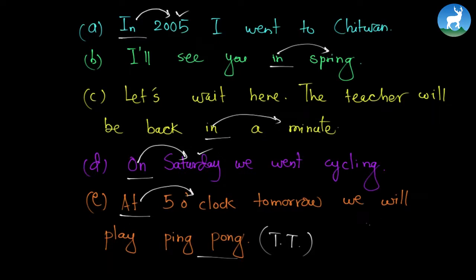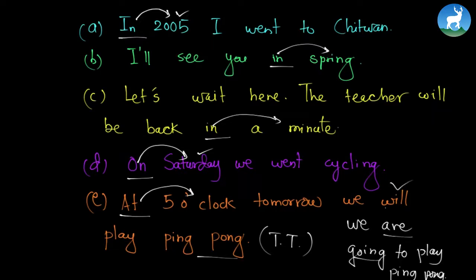Exactly at 5 o'clock tomorrow we will play ping pong. We can also write we are going to play ping pong because this is a decided event. We are going to play ping pong, that's for sure. So we use we are going to play ping pong. We will play ping pong is also correct. We are going to is better. With this we have come to the end of today's class.